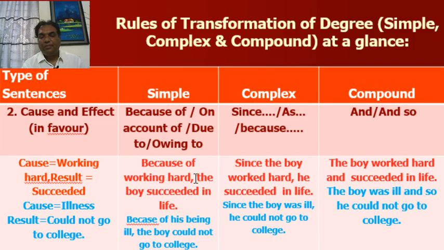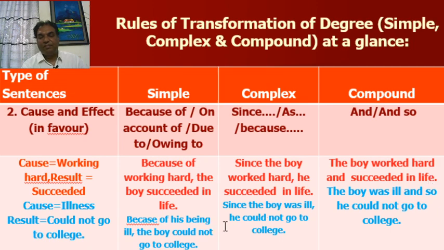So in simple sentence, because of working hard, the boy succeeded in life. And compound sentence: the boy worked hard and succeeded in life.